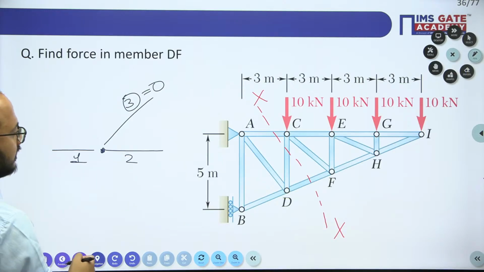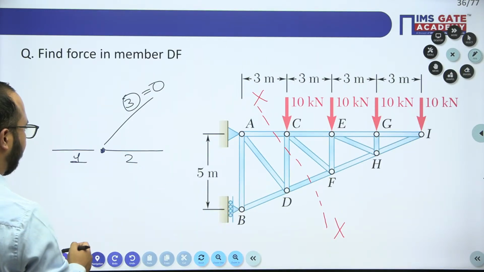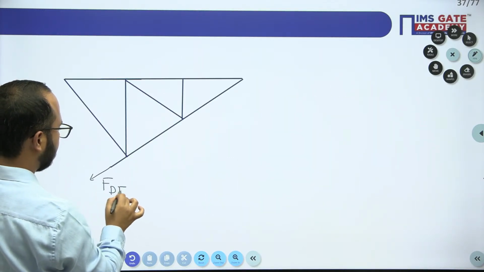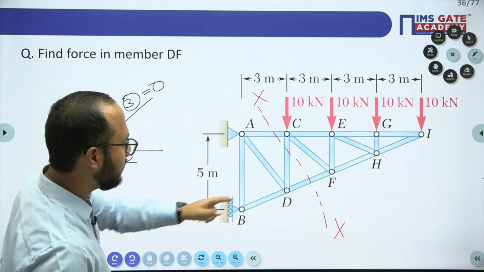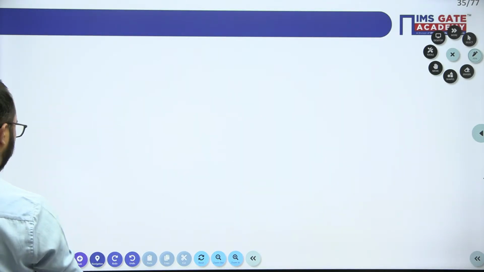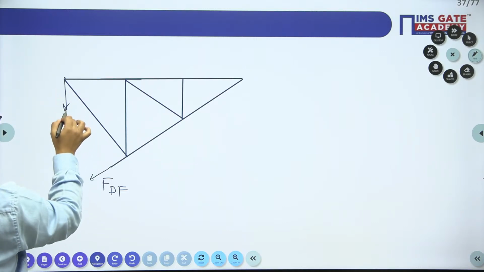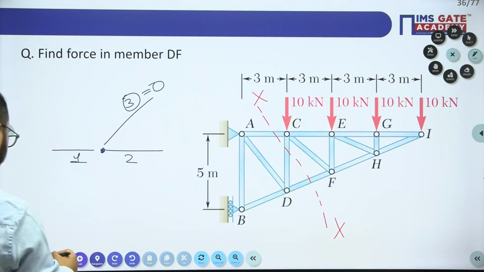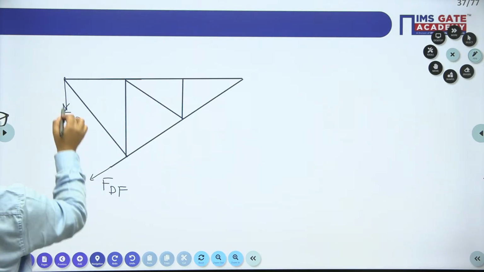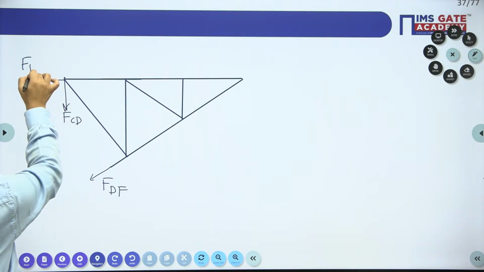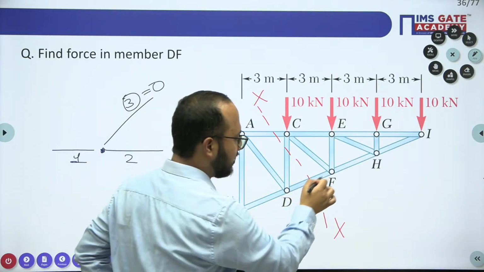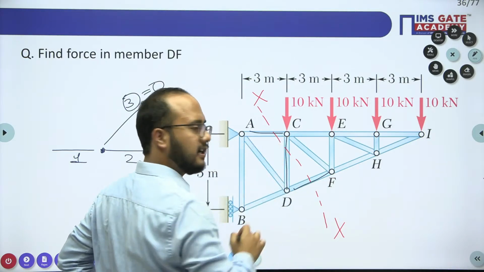So see what the different cut members are. This is DF. This will have a force in member DF. This is one cut member. And what about the other cut members? CD is one cut member, force in CD. And what about the other one? AC, force in member AC. So AC is the cut member, CD is the cut member, DF is the cut member. Okay, I hope this is clear. Right?